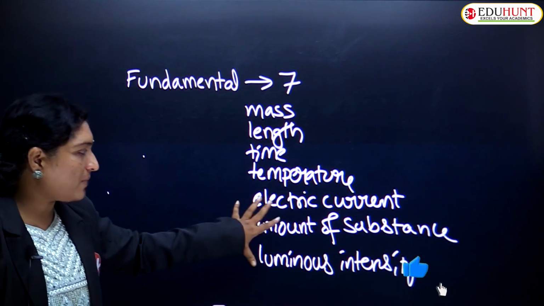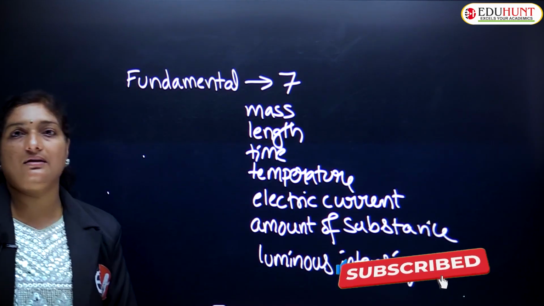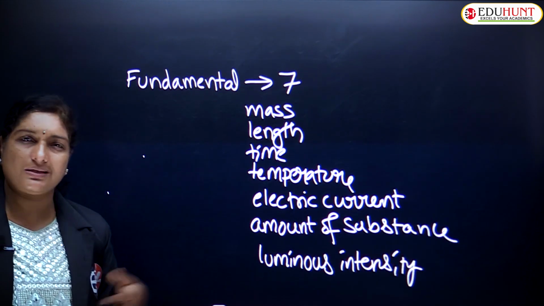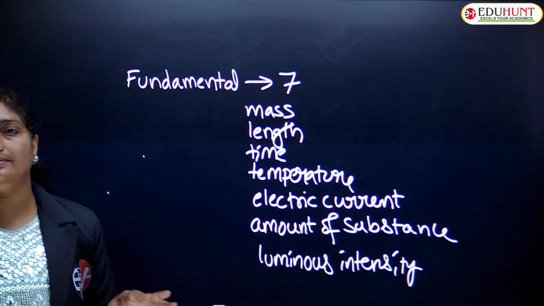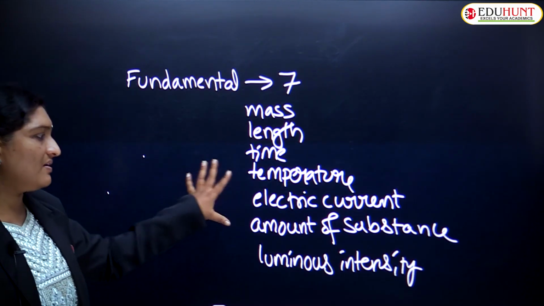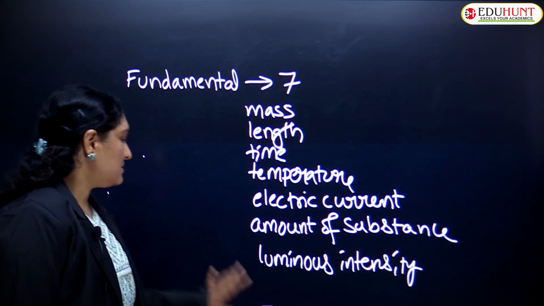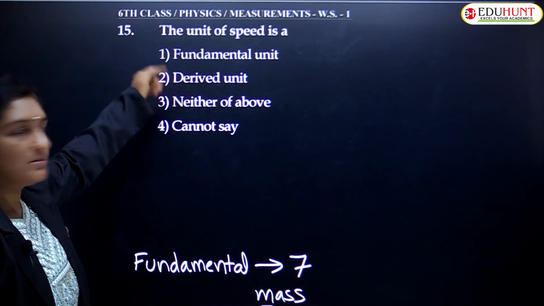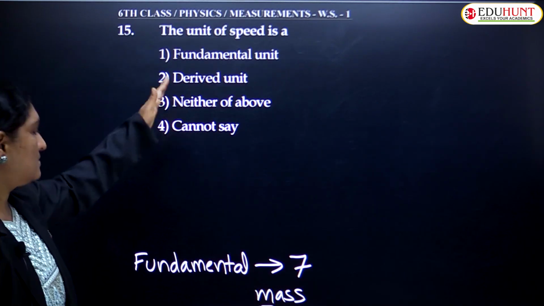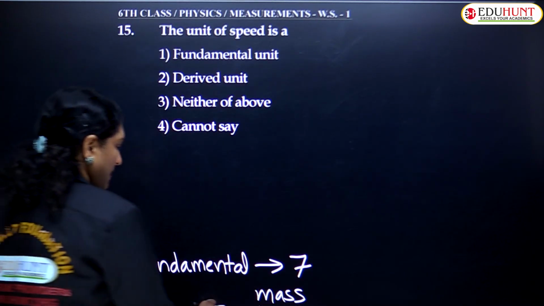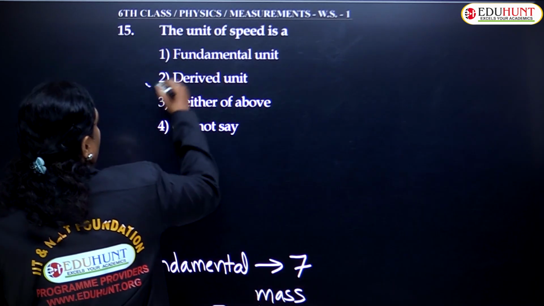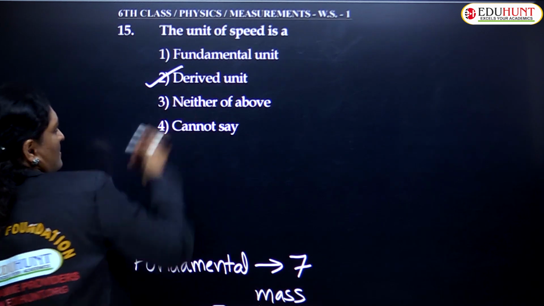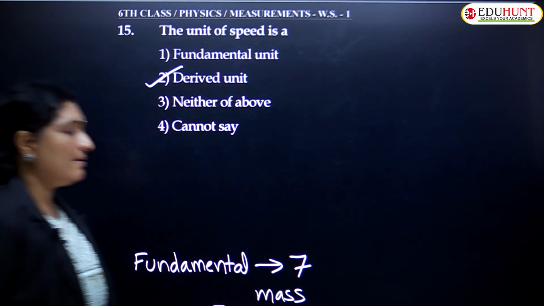Apart from these 7, any other physical quantity like force, speed, power, pressure, energy, work, whatever you come across, they are all called derived quantities. So only 7 fundamental quantities are there. Let us look back. Is the unit of speed fundamental or derived? They don't come under these 7. So definitely speed is a derived quantity.